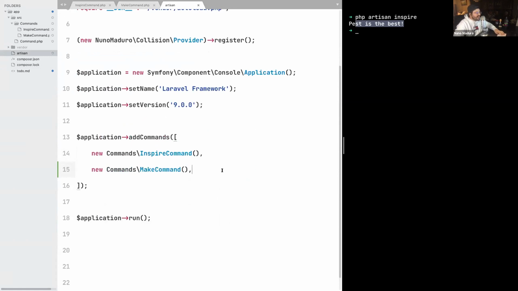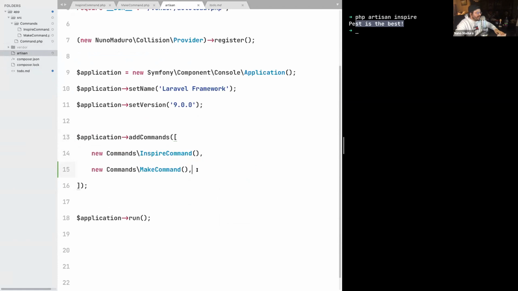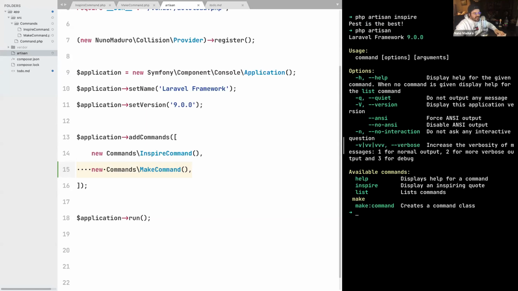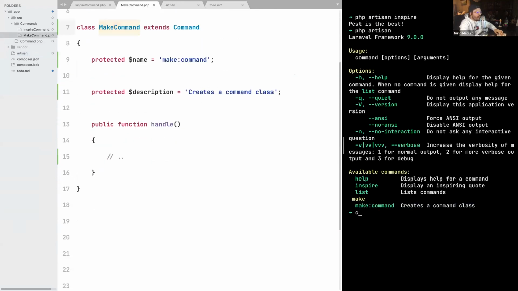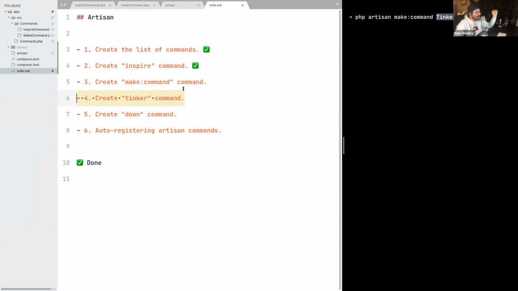And I think you are seeing that this is really annoying, and Laravel actually provides us a functionality that detects commands automatically. And we are going to tackle that at the end of this talk right here. So if we get back to our php artisan, soon if we registered the make command, we can now type php artisan and see the make command appearing on this list. Well, the next step is really coding the handle method, because remember, what we want is basically type php artisan make:command, and then we want to pass, for example, TinkerCommand to create the tinker command, which is the next step of our to-do list.